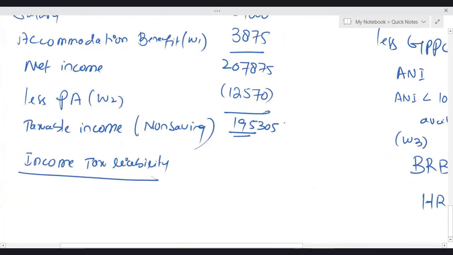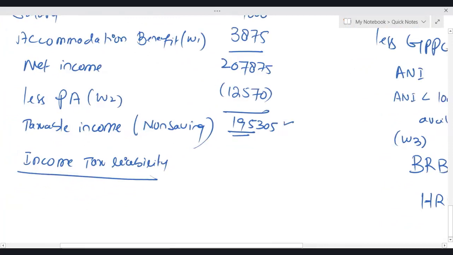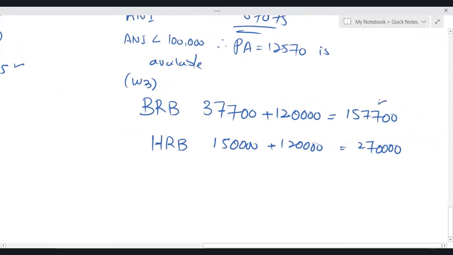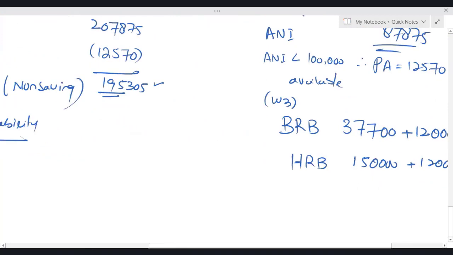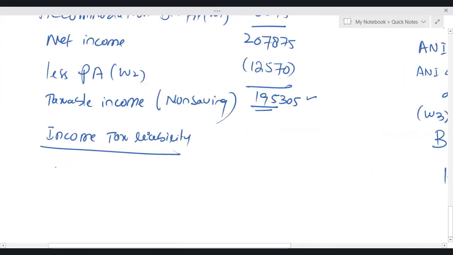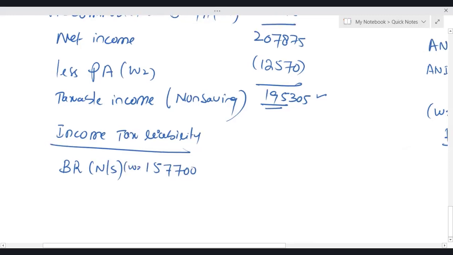Look at the taxable income. Can I say the entire basic rate band will be utilized and some of the income will definitely fall in the higher rate band? So basic rate, non-saving, 1,57,700, which we are getting from working 3, into 20%. If I use my calculator, 1,57,700 into 20%, I'm getting 31,540.